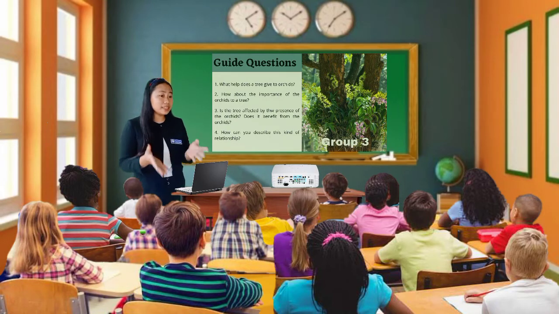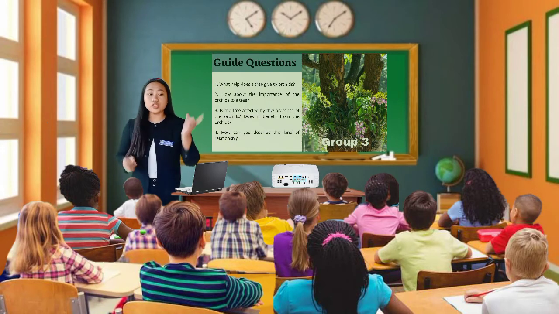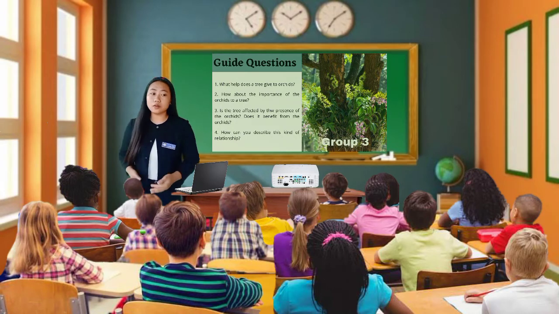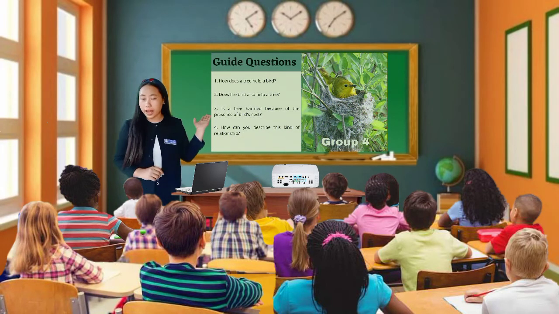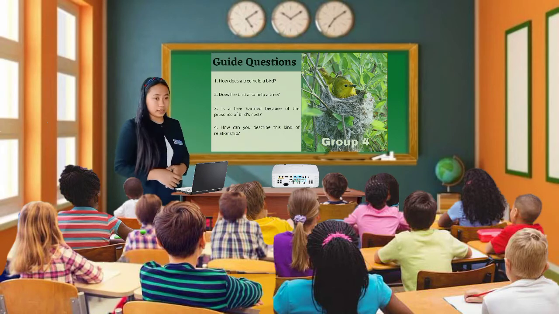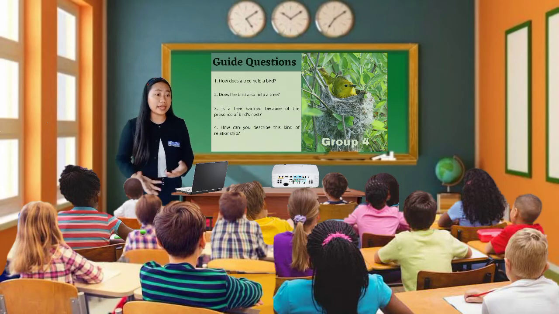So therefore, this kind of relationship is an example of, very good, commensalism, because only one species benefits but the other is not harmed, neither affected. Let us now move on to the last picture, assigned to group 4, which shows an interaction between a bird and a tree. So what is your first guide question there? So what is your answer? How does a tree help a bird? That's correct. The bird builds a nest on the tree where they can lay eggs.